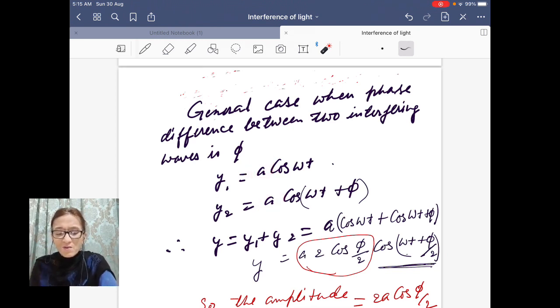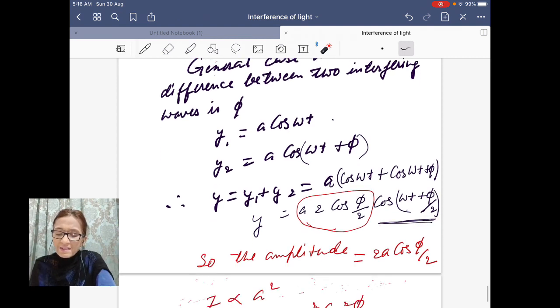So as per the principle of superposition, when you add the two waves, I have added here and taken amplitude common. Now you know that cos A plus cos B is equal to 2 cos((B minus A)/2) cos((B plus A)/2). So you get y is equal to 2A cos(phi/2) into cos(omega t plus phi/2). So main time dependence is on this term.